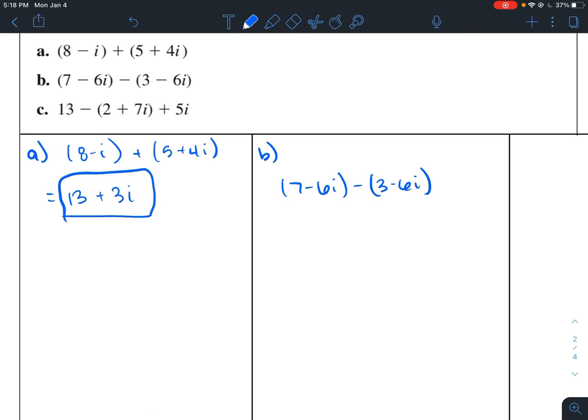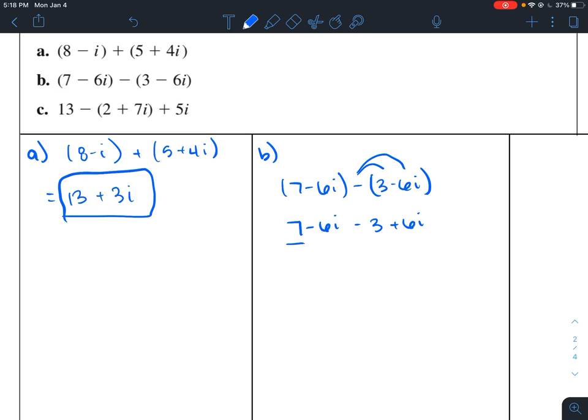Now the only thing here is, again, this operation is now subtracting rather than addition. Whenever I'm subtracting a complex number with another complex number, I have to remember to distribute this negative inside the complex number to the right. So I have 7 minus 6i, but now instead of having positive 3 here, it's being multiplied by negative. So I have minus 3, and then negative times negative 6i would be positive 6i. So make sure that you remember to do that when subtracting complex numbers.